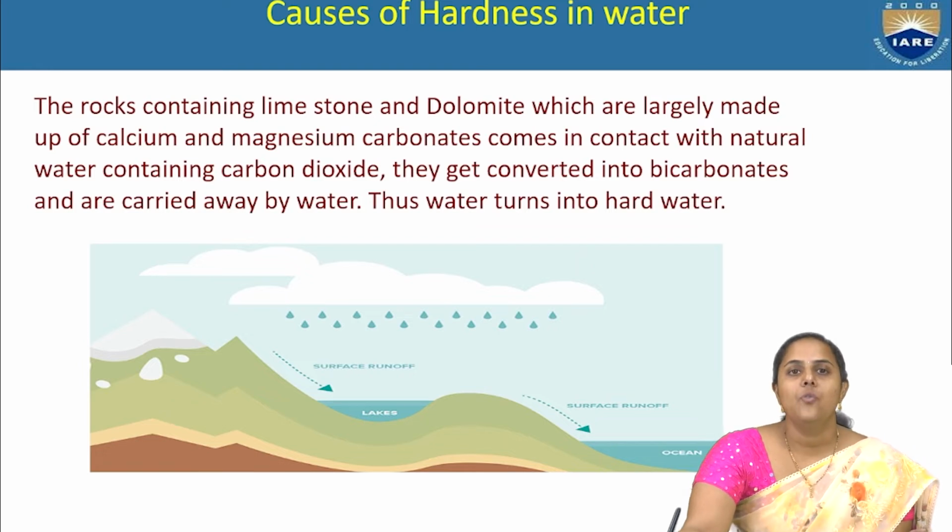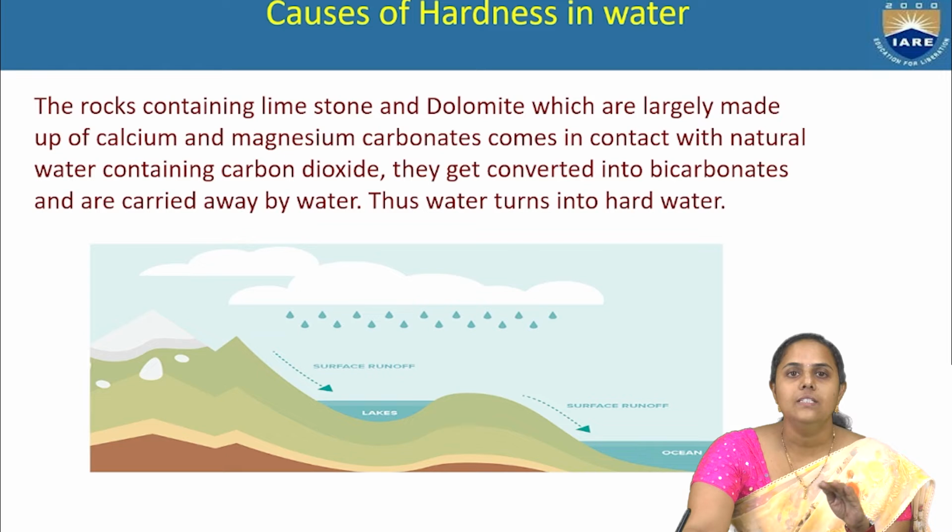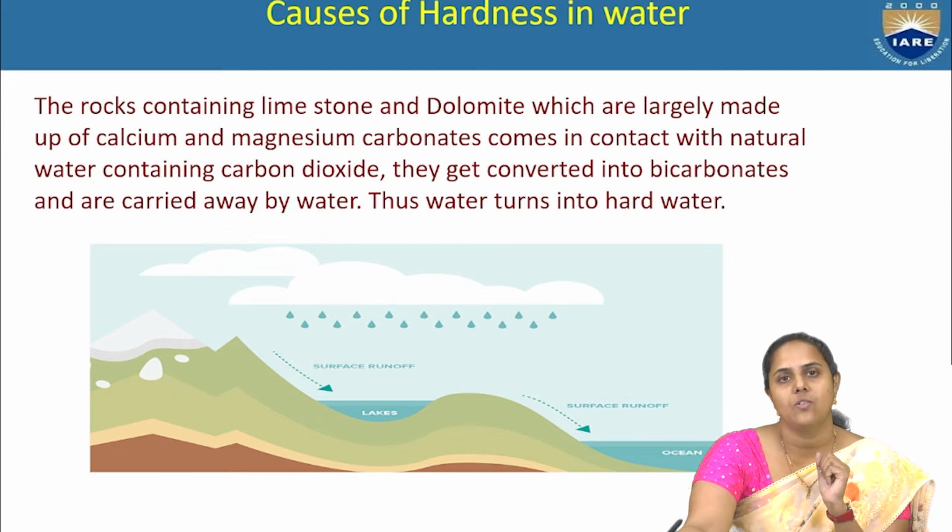Now, let us know about the causes of hardness. On the surface of the earth, some parts of the land are rich in limestone and dolomite, which means they are rich in calcium and magnesium ions.